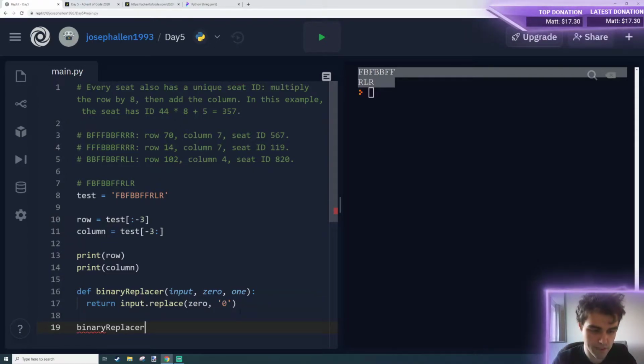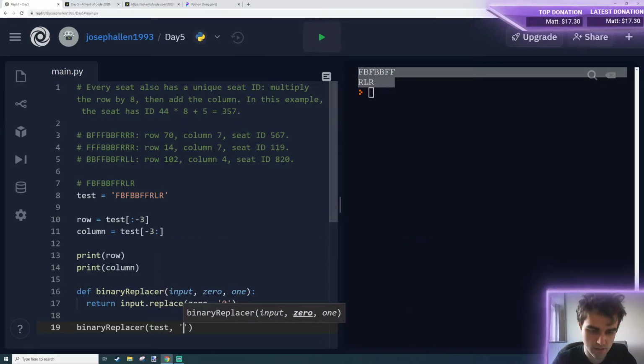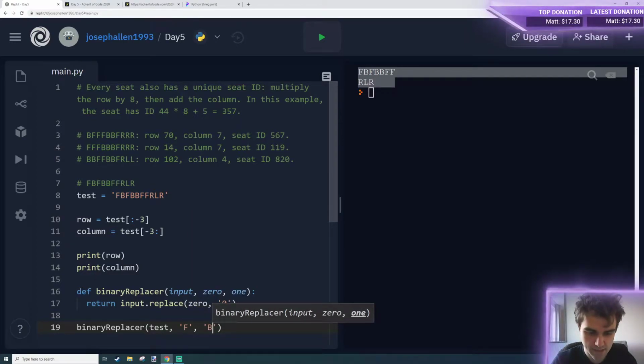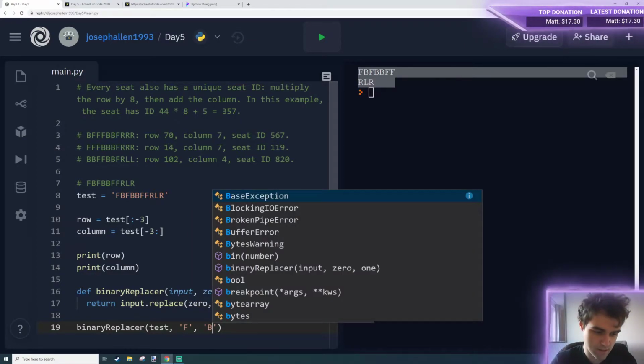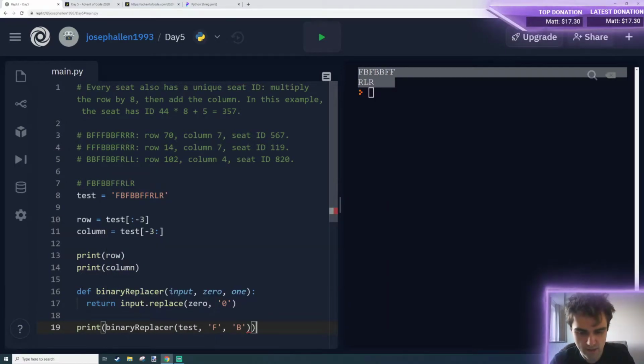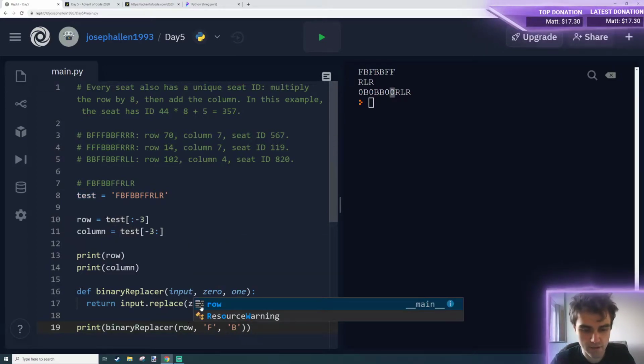Binary replacer, test. 0 is the front, B is the back, and let's wrap that in a print just so we can see what's going on here. So it should replace all our fronts with 0s, which it does. We don't actually need the whole thing replaced, we're just doing the rows for now.